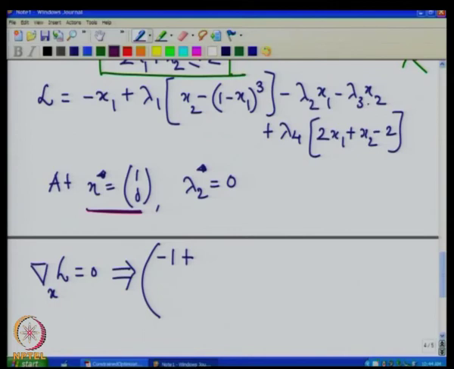So, we have the gradient with respect to x1, 2 lambda 4, and the gradient with respect to x2. That means we have lambda 1 plus lambda 4 minus lambda 3 plus lambda 4.